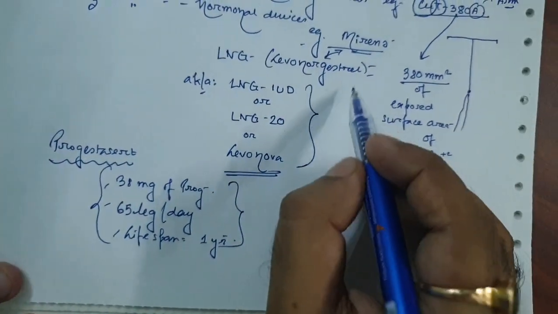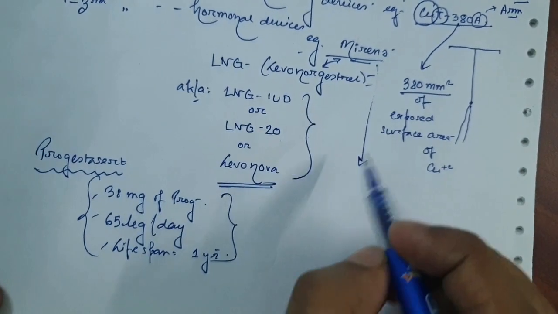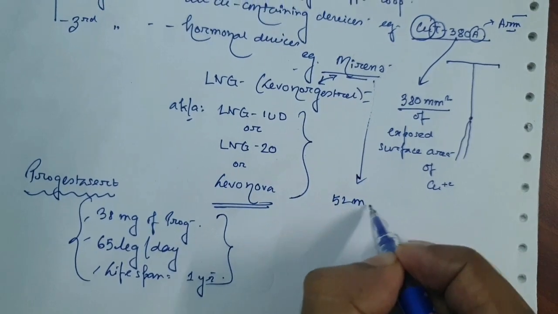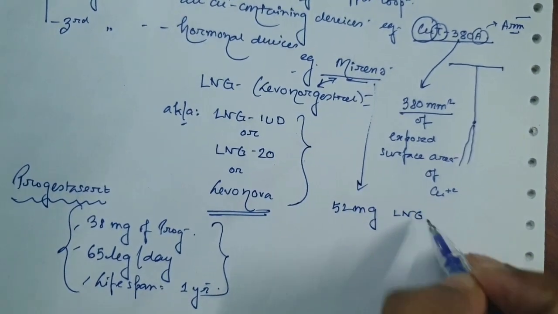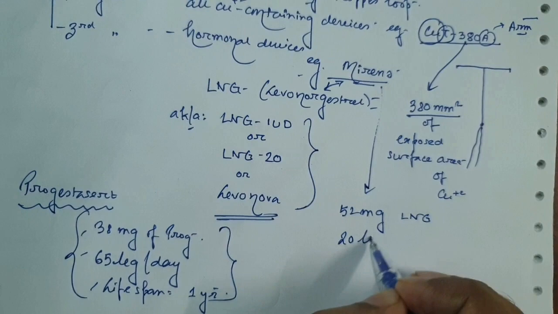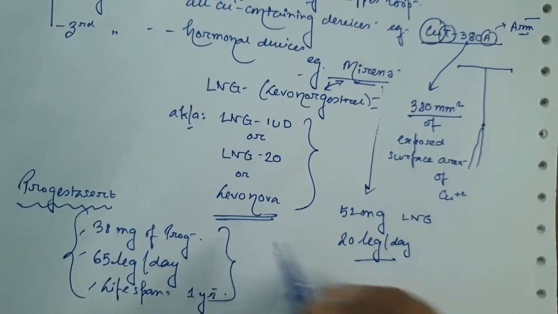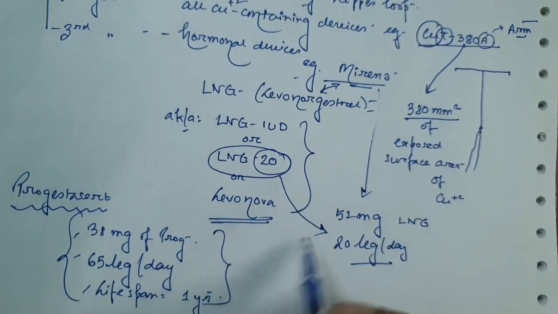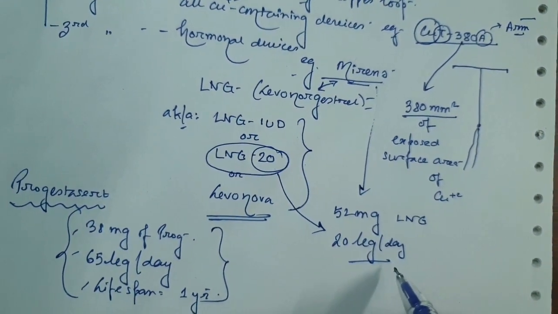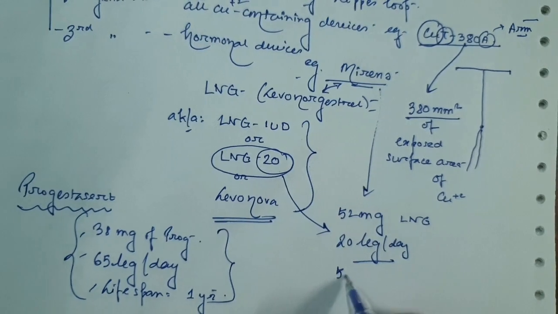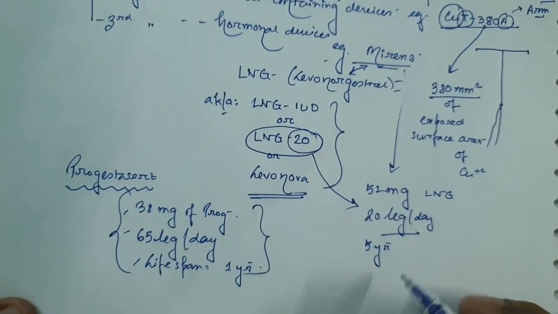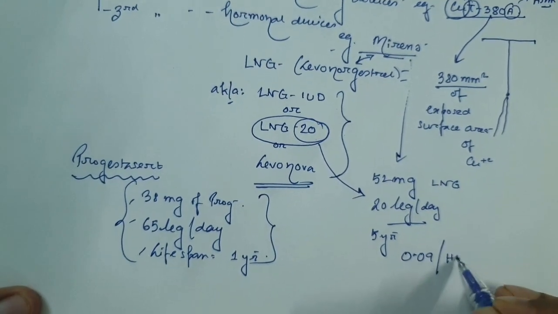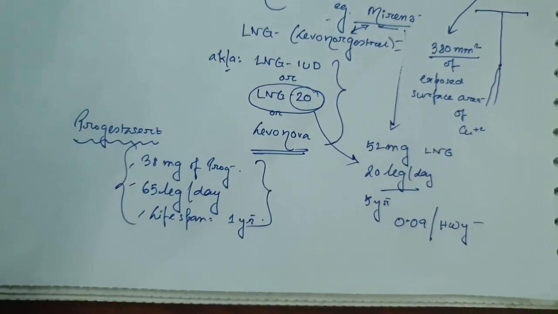But in the case of Mirena, or the levonorgestrel containing IUCD, we use 52 milligram of levonorgestrel, which liberates 20 microgram a day. The 20 in LNG 20 means it liberates 20 microgram per day of levonorgestrel, and the lifespan is 5 years, but the failure rate is very low, 0.09 per 100 women years.